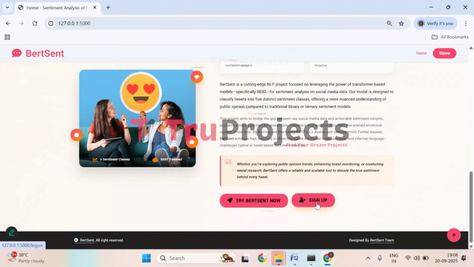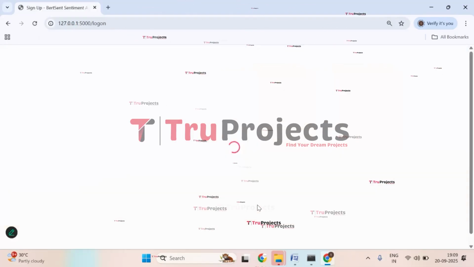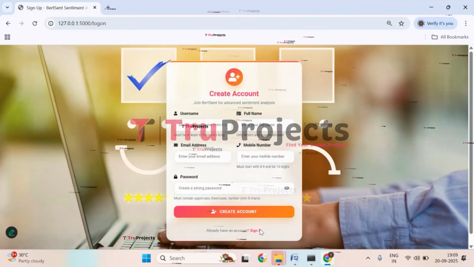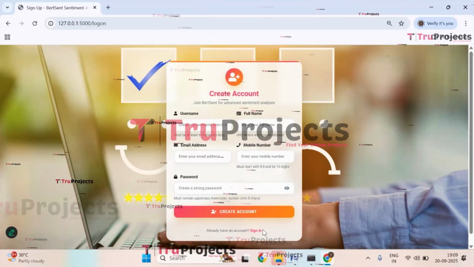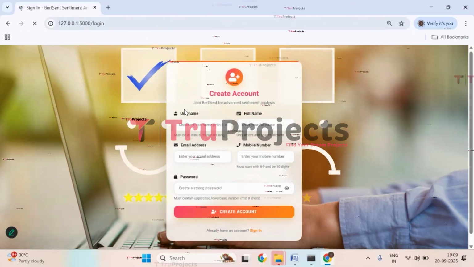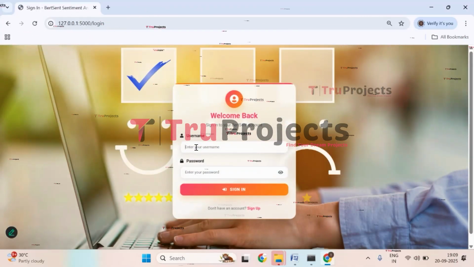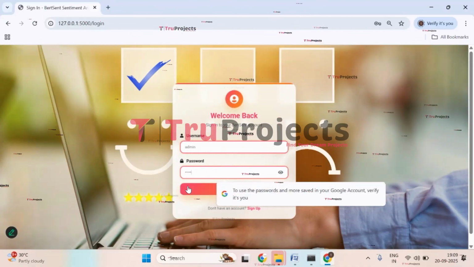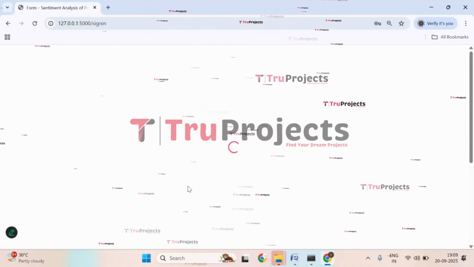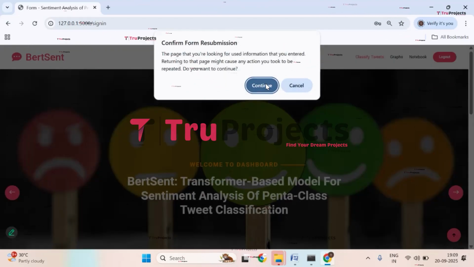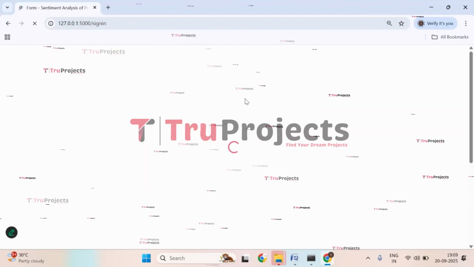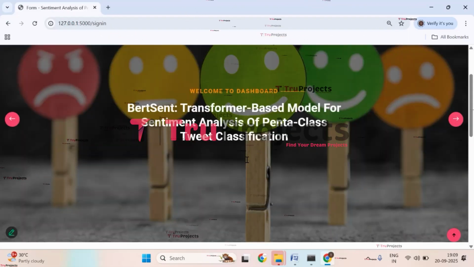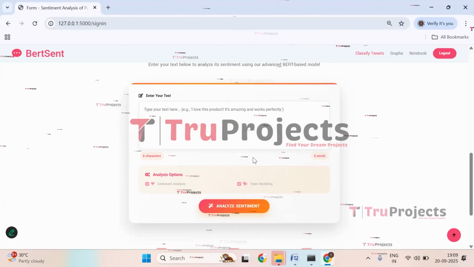Here you can see Try BertSent now and Sign up. So first we need to click on sign up and create an account. After creating, you need to sign in. I have already created an account, so I'll directly sign in. Give username and the password. Now click on sign in. We have signed in successfully and are redirected to the classification page of the project.